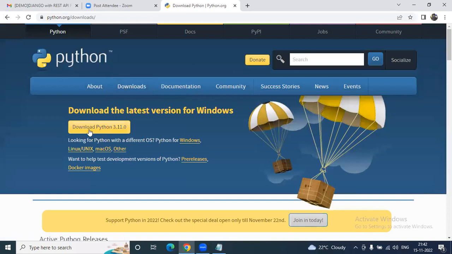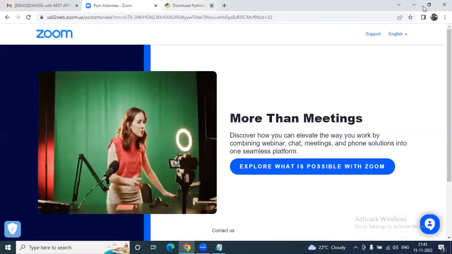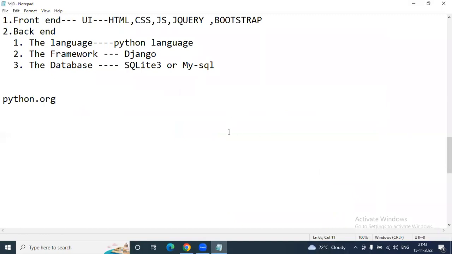You will get the link to download Python 3.11.0 here. This is the latest version only. You can download and install it. Make sure that at the time of installation, there is one checkbox that needs to be activated, called Add Python to PATH. So download and install, with the path also required. And this is how Python version checking is done.